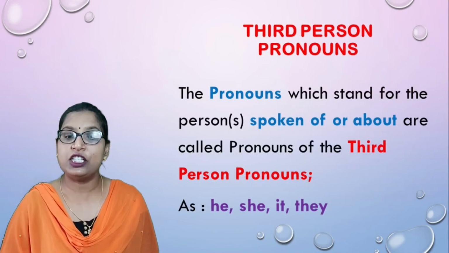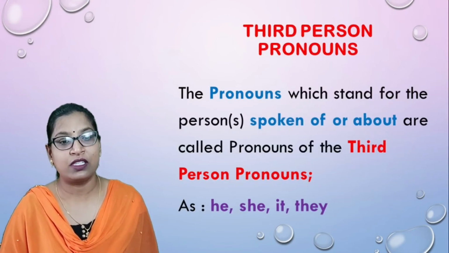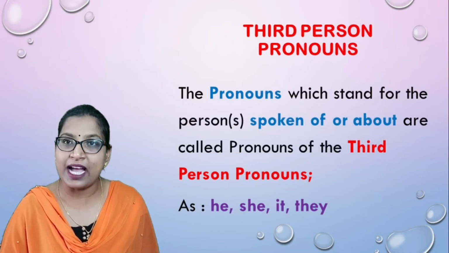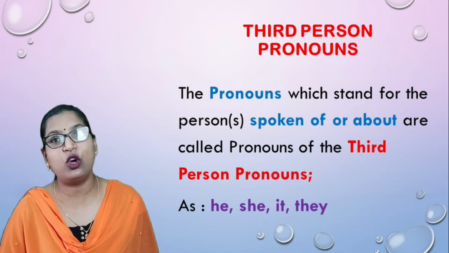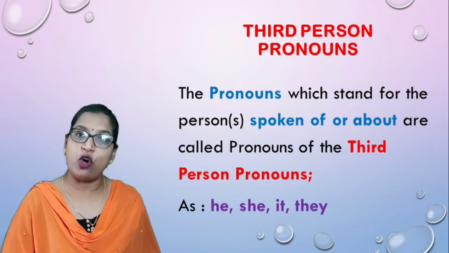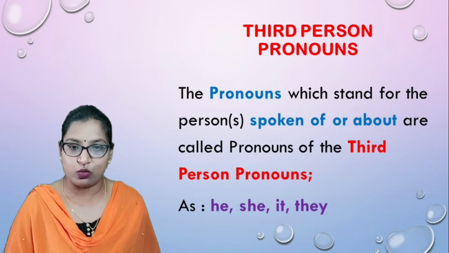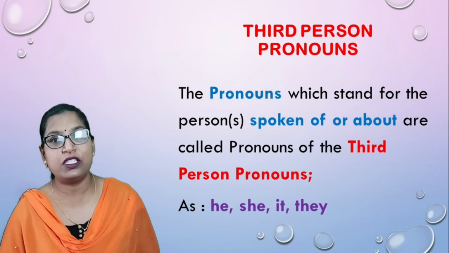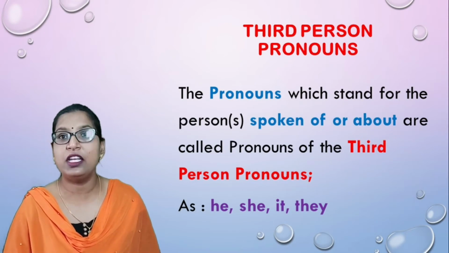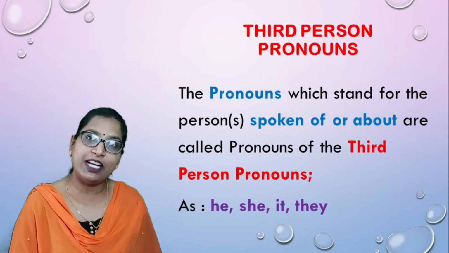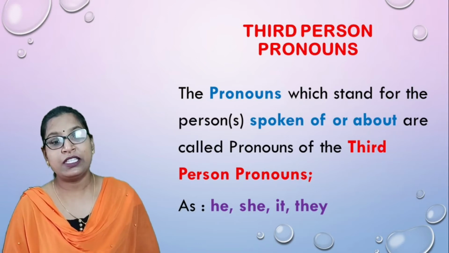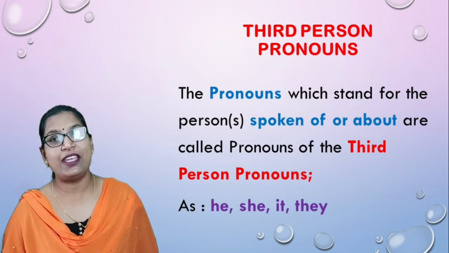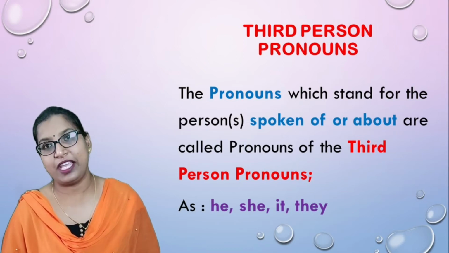And the third person pronouns, the pronouns which stand for the person or persons spoken of or spoken about, are called pronouns of third person. They denote the person spoken of or spoken about. These are he, she, it and they.